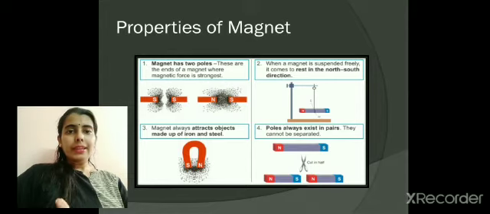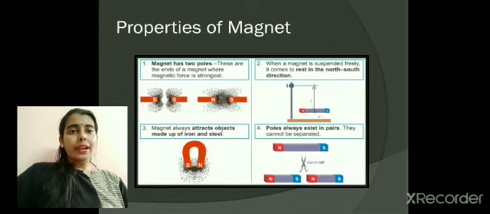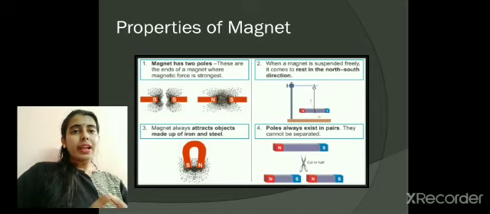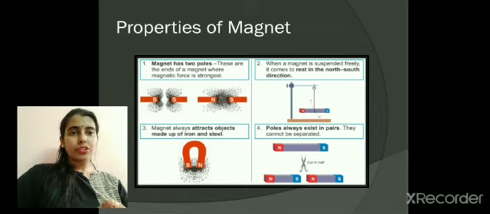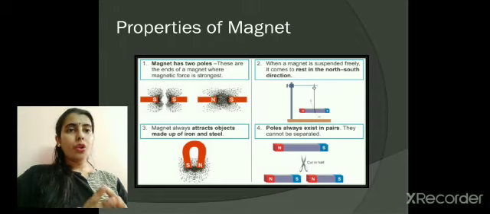So every magnet has two poles. Similar poles repel each other, and opposite poles attract each other. Now, when a magnet is allowed to suspend freely, as you can see here in the second picture, if I hold a magnet with a string to a hook and allow it to suspend freely, it always aligns itself in north and south direction.